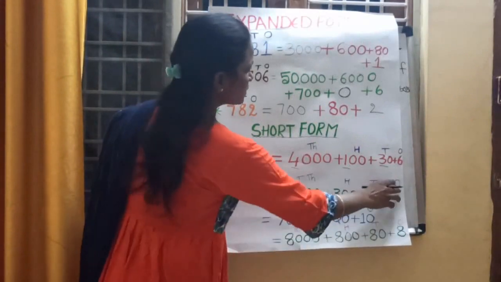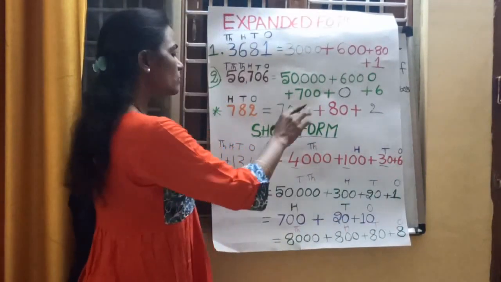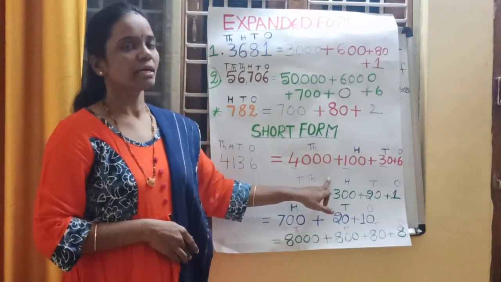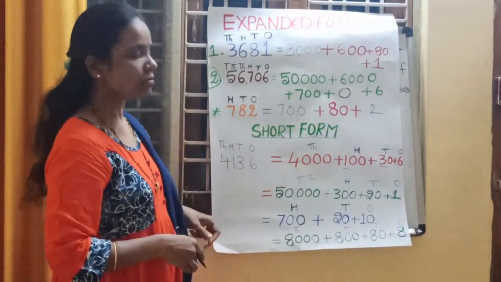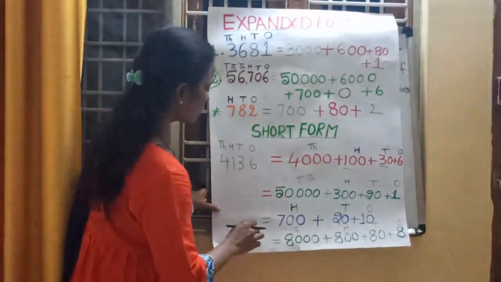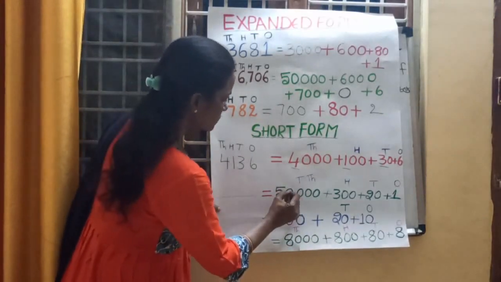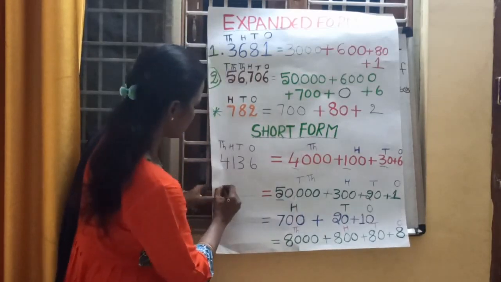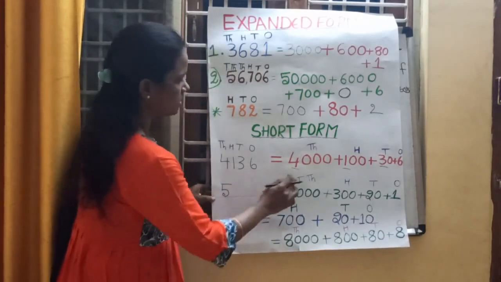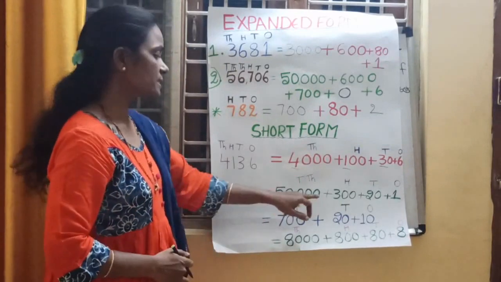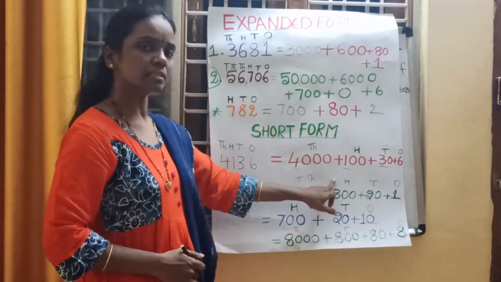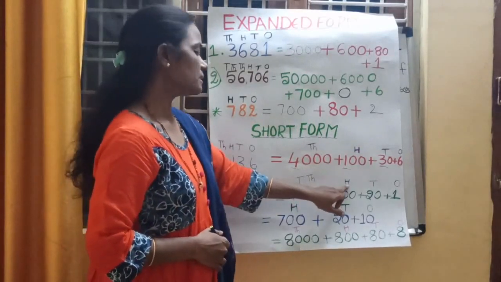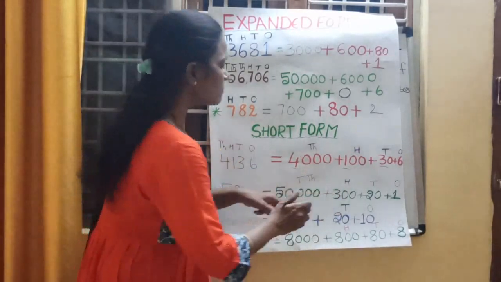Here ones place, tens place, hundreds place and 10,000s place. Here thousands place is missed. It is a 5-digit number, children. Now write down the short form for this expanded form. In 10,000s place, what is the number? 5 is there. So write 5. Next, thousands place is missed. So write 0.